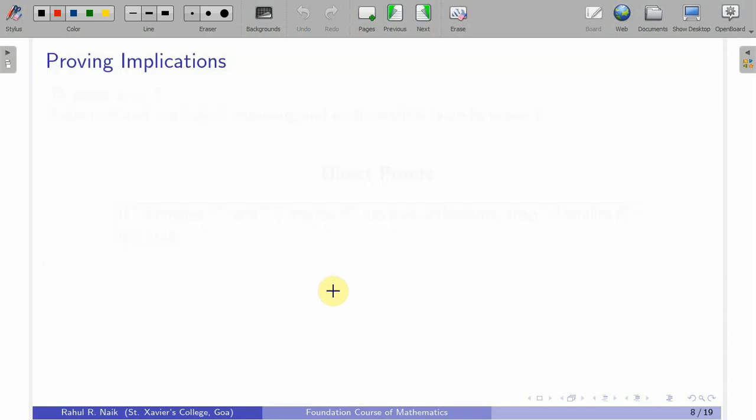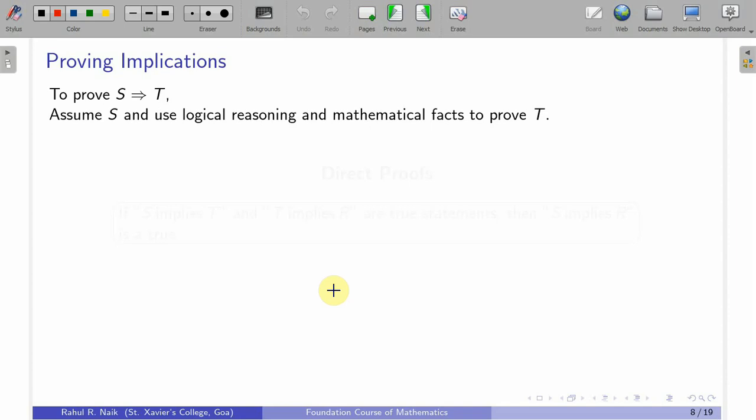Okay. Now, the question is, how do we prove implications? Proving implications, there are 3 different ways. So, we will discuss those different ways in this section. Okay. So, to prove S implies T, assume S and use logical reasoning and mathematical facts to prove T. This is called the direct way of proving.